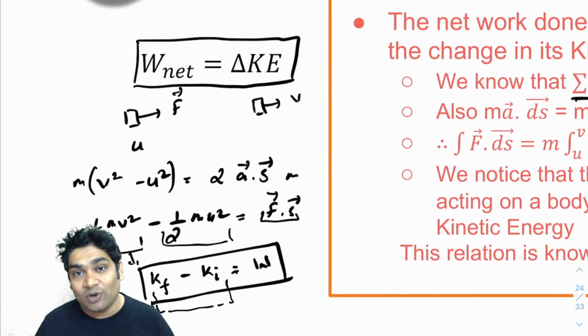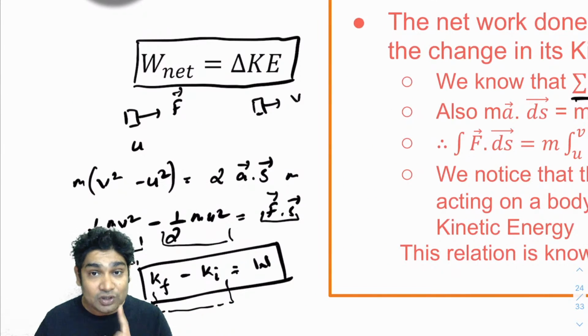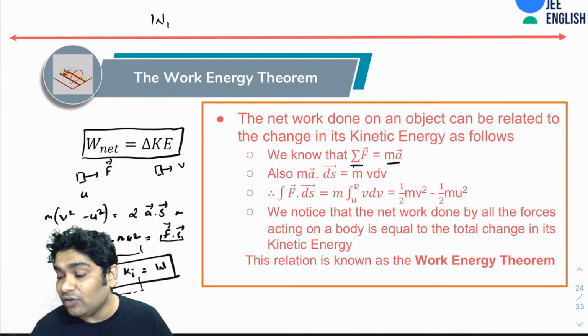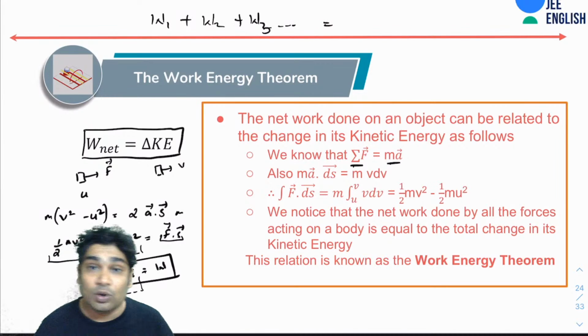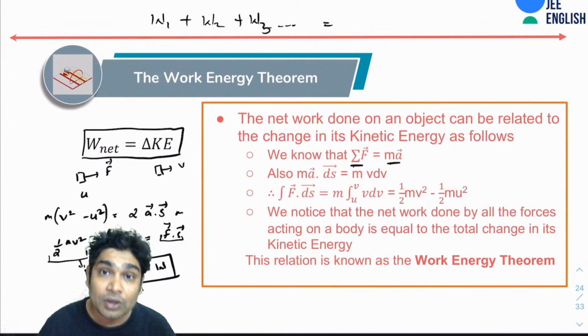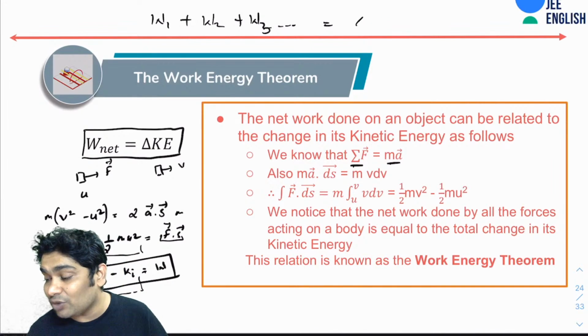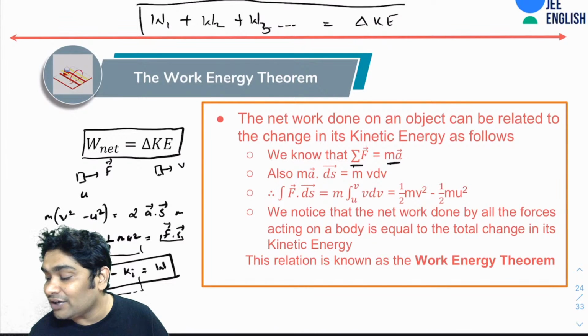So we took the case of one force. We saw if one force is doing work, it is changing the kinetic energy. Even if you had multiple forces doing work, the net work would be W1 plus W2 plus W3. So every force, when it is doing work, is trying to change the kinetic energy. When a lot of forces are doing work, the net work due to all these forces would be equal to delta KE. And this is what your work energy theorem is.